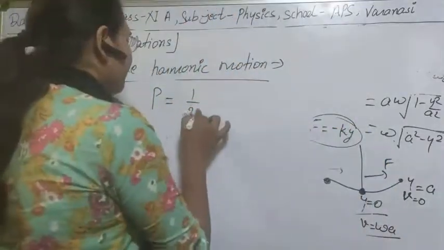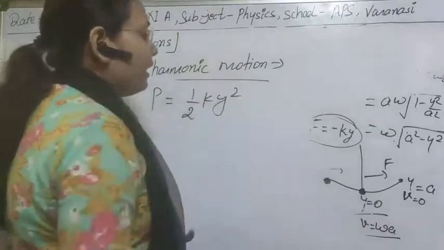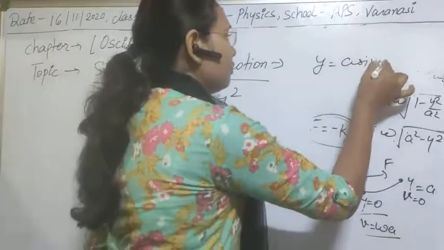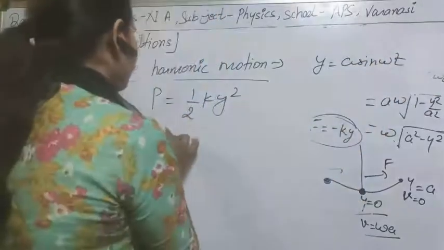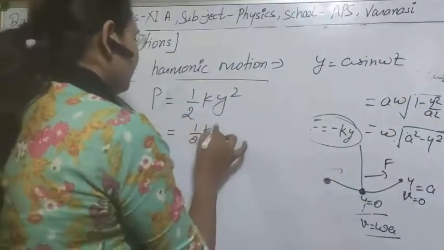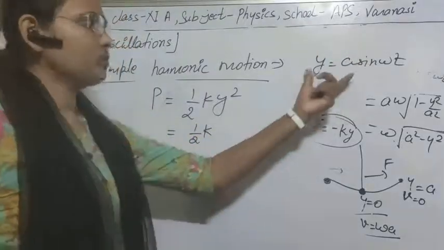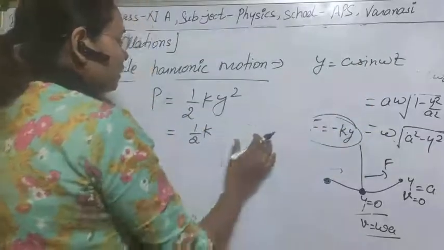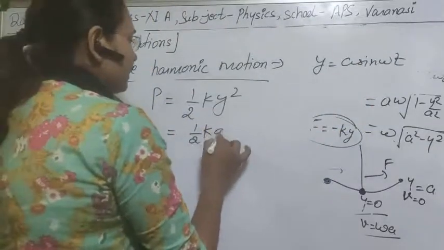Its value is half k y square, and the value of y is a sin omega t. If you want to write it in terms of sin omega t, you can write half k a square sin square omega t, or you can leave it.